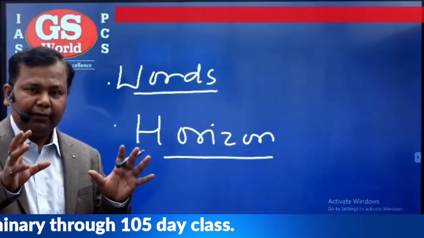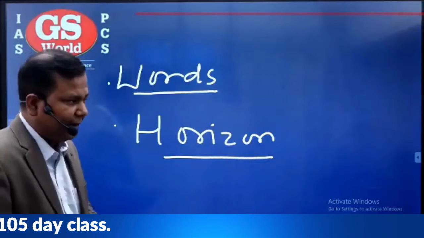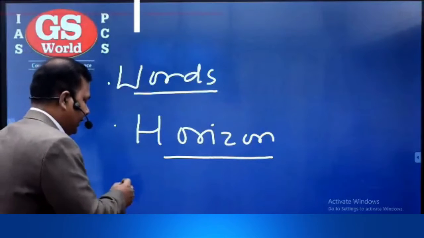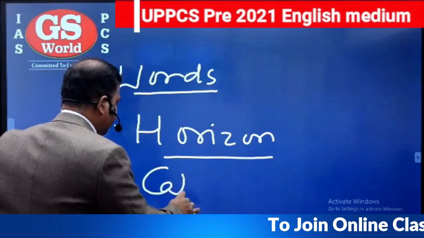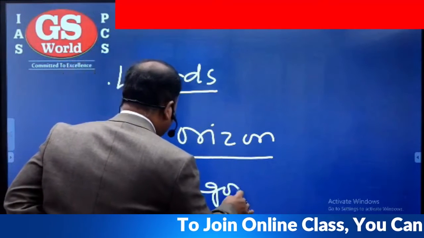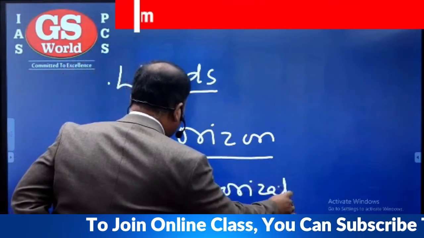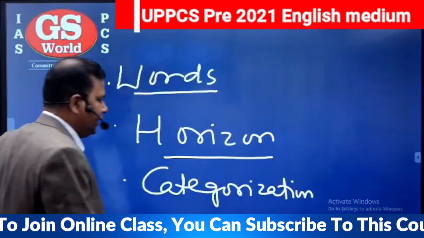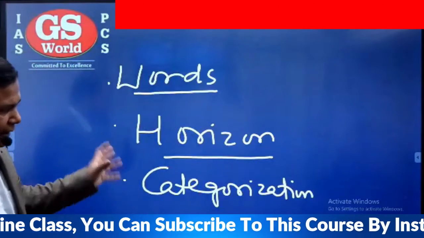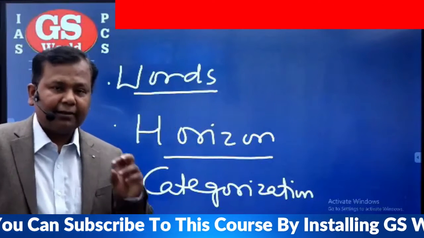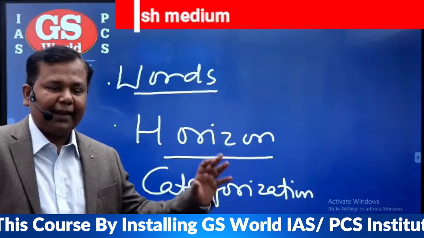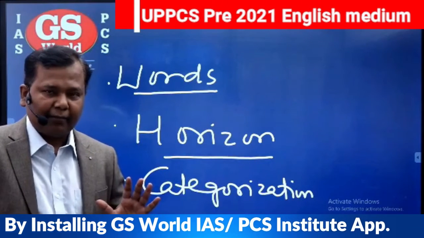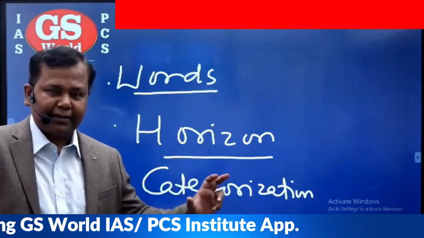Then, when we fix the horizon, we will categorize the topics. In that categorization, we will make very clear the topics that we have to cover. And when we categorize the topics, we will cover them within the horizon to that extent, so that a candidate gets the maximum questions in the examination.